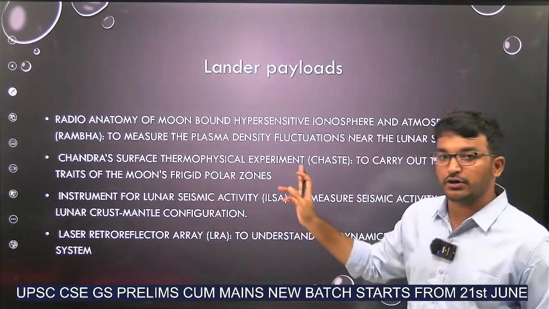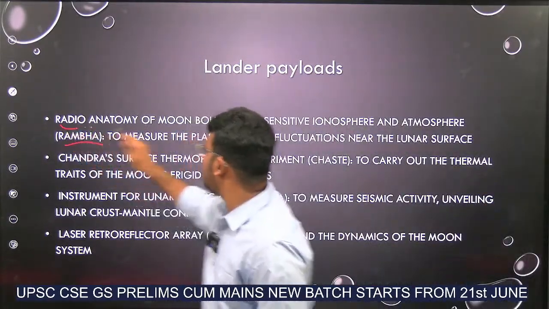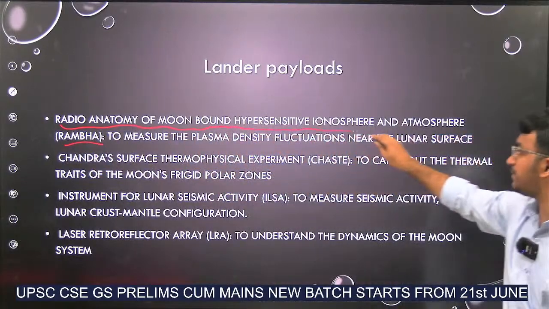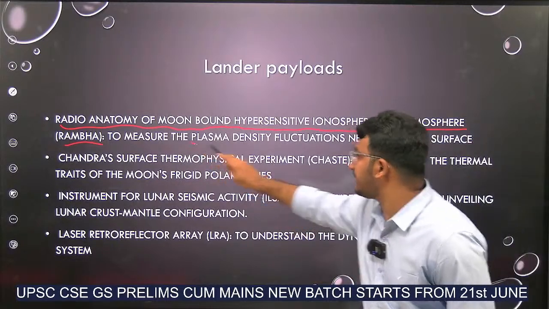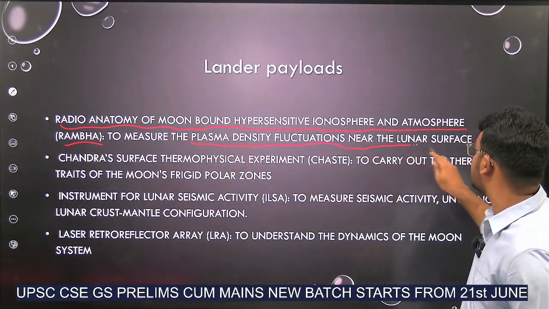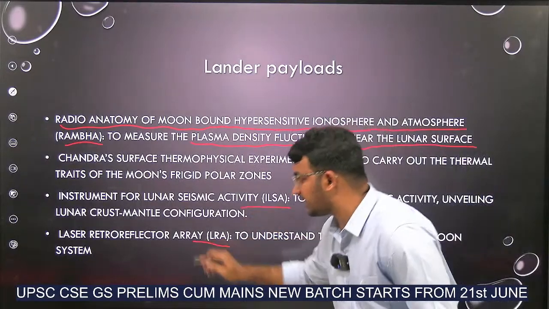These are the 4 payloads in this Chandrayaan 3 mission. What are those? RAMBHA, Radio Anatomy of Moon-Bound Hypersensitive Ionosphere and Atmosphere. Why is it used? To measure the plasma density fluctuations near the lunar surface. Similarly, ChaSTE, ILSA and LRA.